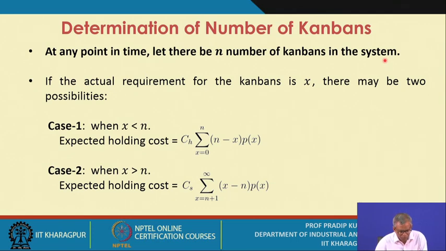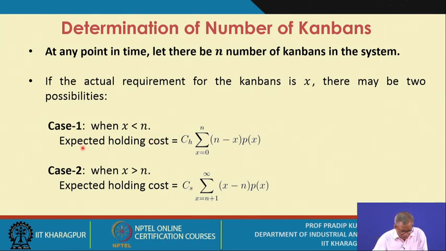Now there may be two possibilities. The actual number circulating within the system is n Kanbans, where your actual requirement is X. So there could be two cases. When X is less than n, that means your actual requirement is less than what is available.